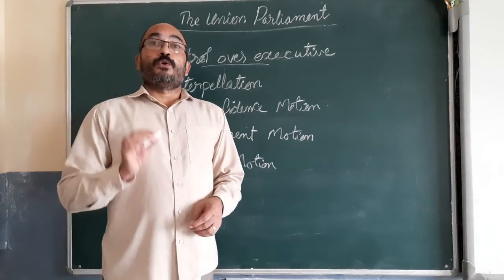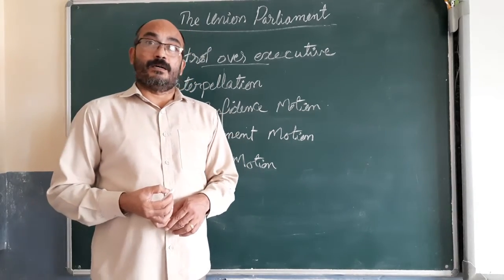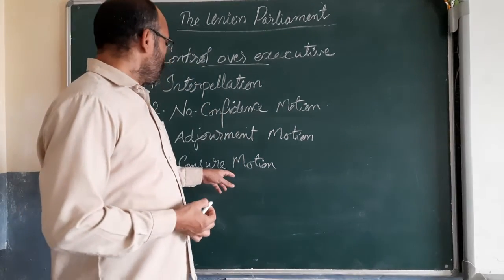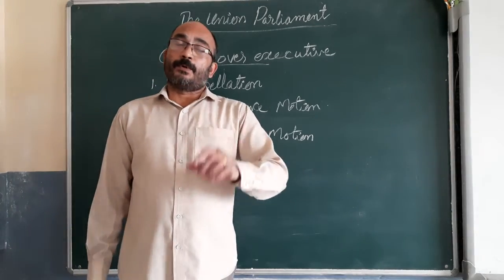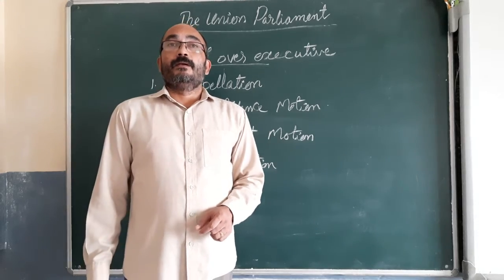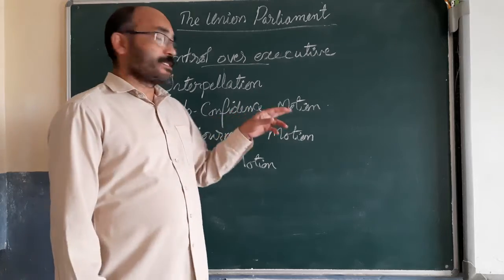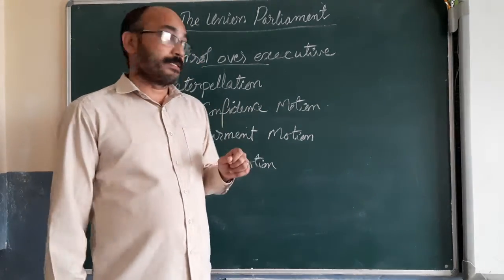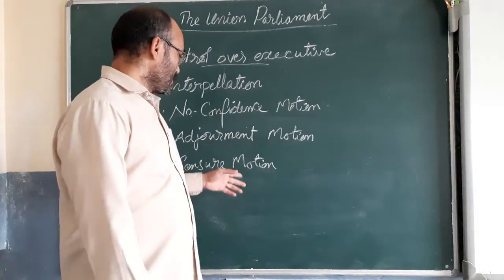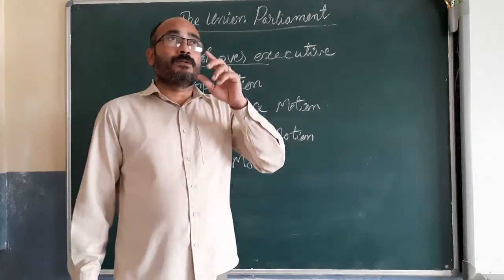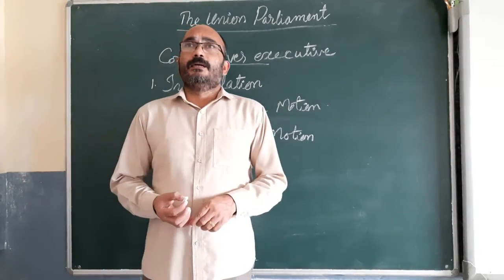The comments were strongly opposed by the opposition. They demanded a censure motion. In order to approve a censure motion, 50 members' support is needed. We have the no confidence motion also, which requires a minimum of 50 members' support. Then only a no confidence motion is allowed by the presiding officer. Here also, in order to allow the censure motion, 50 members' support is needed.